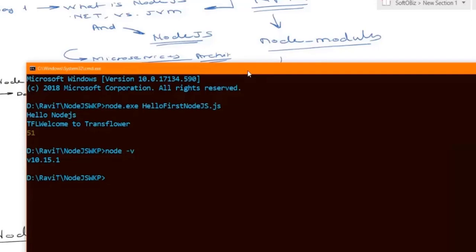Manish is asking one question. Can we control thread pool? Yes, we can. Actually, we cannot control thread pool, but we can configure thread pool to have more threads.